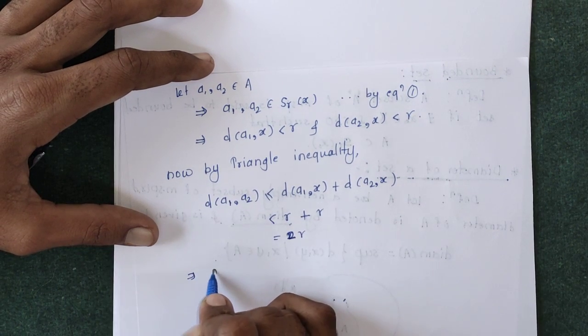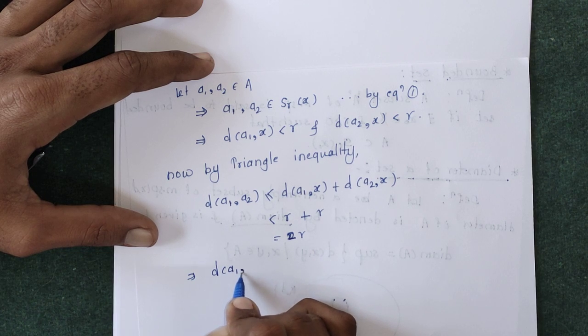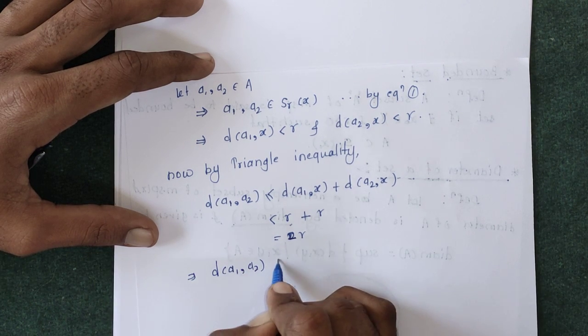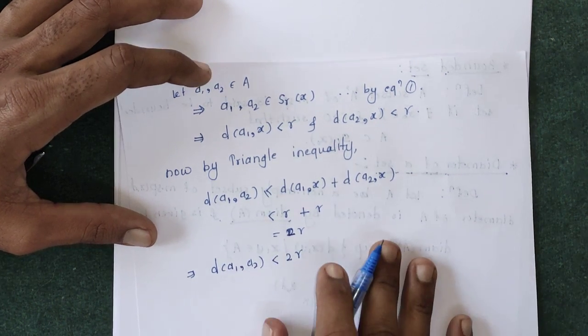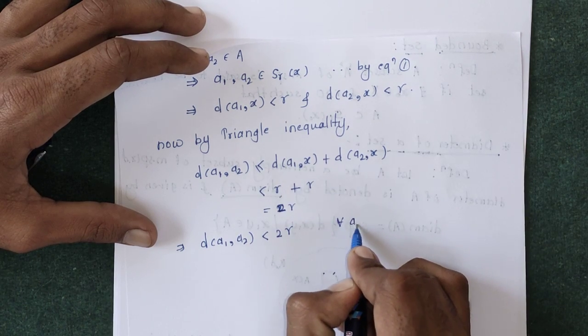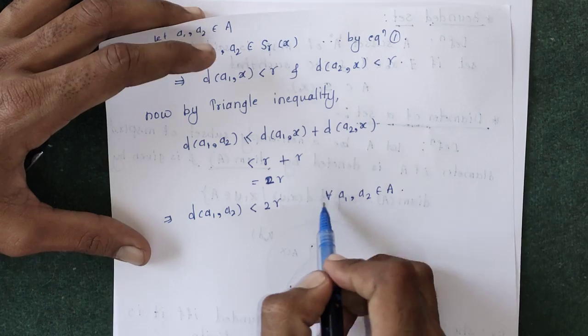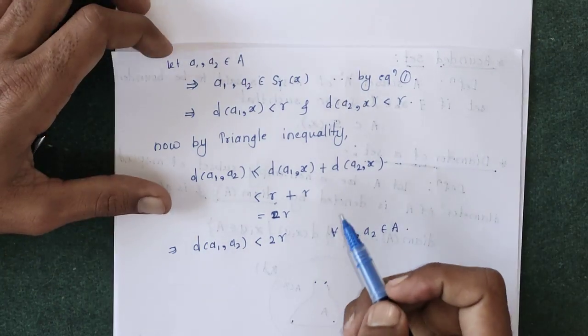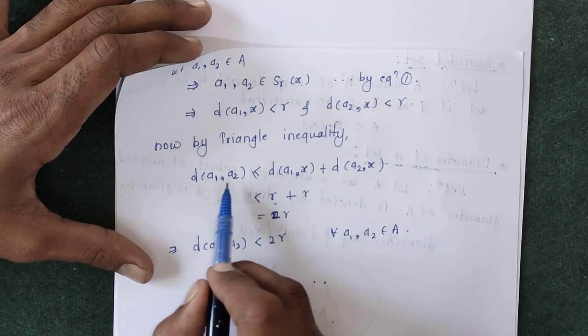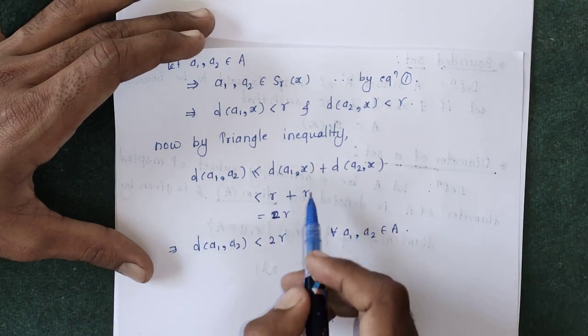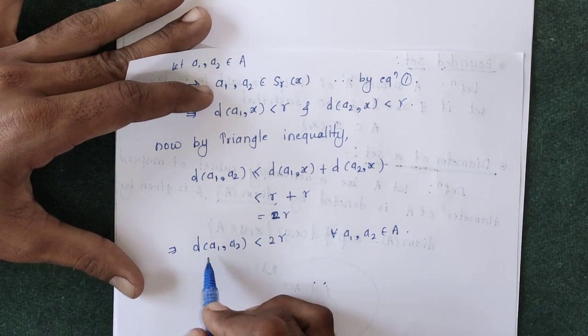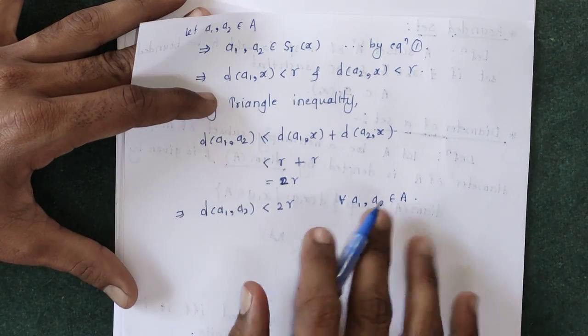This implies the distance between a1 and a2 is strictly less than 2r for all a1, a2 belongs to A. For any a1, a2, because they are arbitrary elements and we have proved for any two arbitrary elements a1, a2 that the distance between a1, a2 is less than 2r.